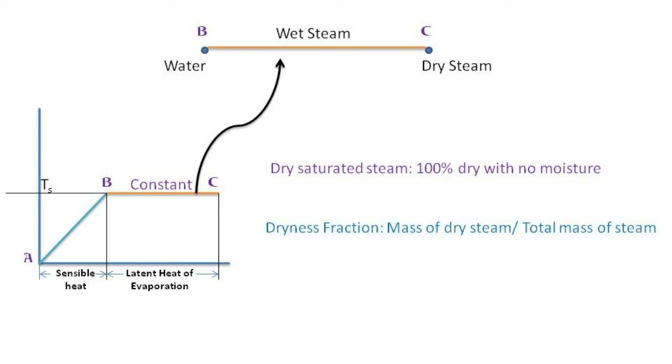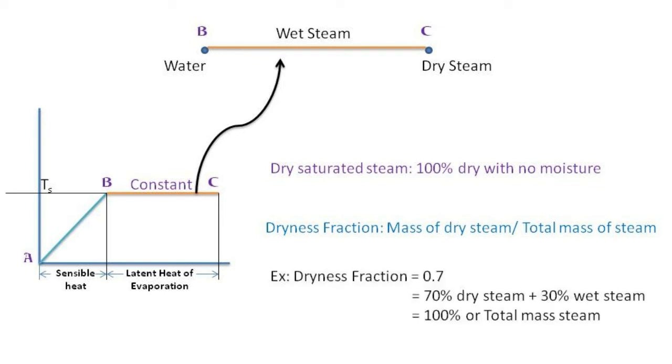The percentage amount of dry steam present in the total mass of steam is called dryness fraction. For example, if the dryness fraction is 0.7, it means 70% of the steam in the mixture of steam and water is dry. The remaining 30% is wet.